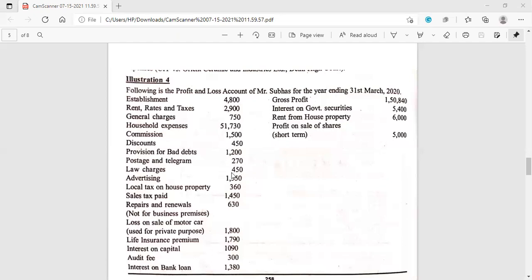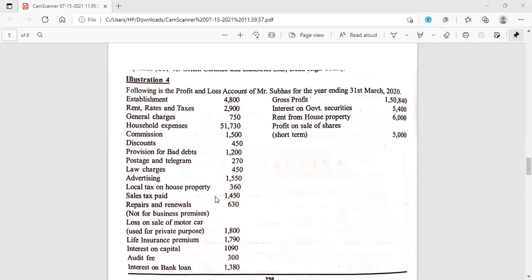Law charges, again 450 rupees are there, and with regard to what, they have not given. For what purpose these law charges are incurred, they are not given. If the specific purpose is there, accordingly we have to treat, otherwise we can consider it as business expenditure. Then advertising, again 1,550. We have to look at the additional information given in the problem, okay, that we are going to see a little later.